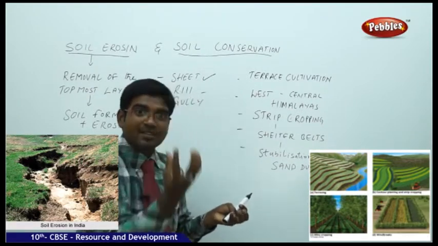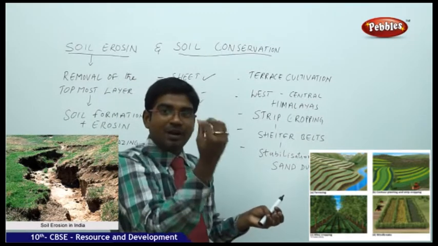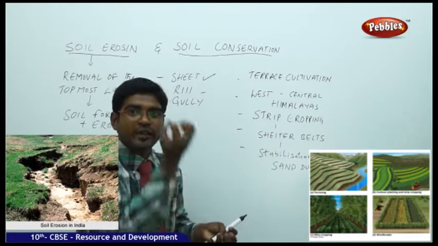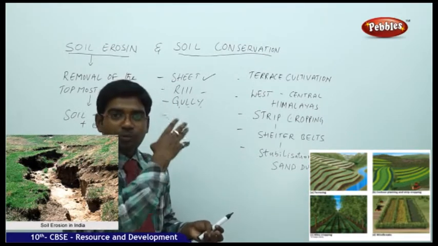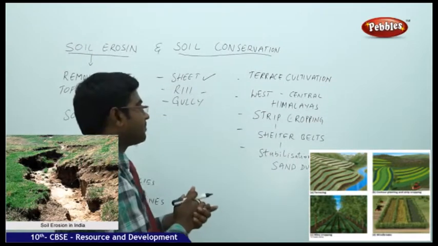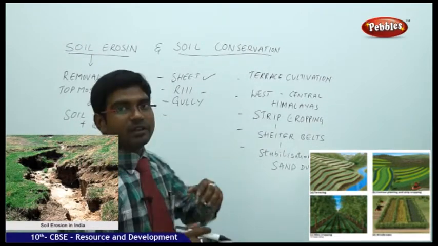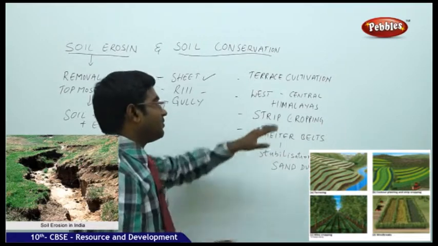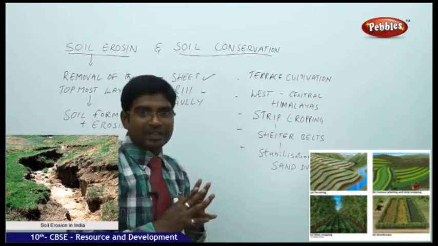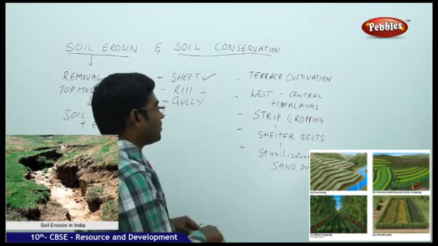The roots act as connectors between the mud and the lower layers of the soil, which makes the soil hold very strongly there. So the mud will not get washed away or flow away from there. This is very good in the Himalayan belt, where in the western and central Himalayan region we have had very good improvement through terrace cultivation, which has resulted in a very positive sign.